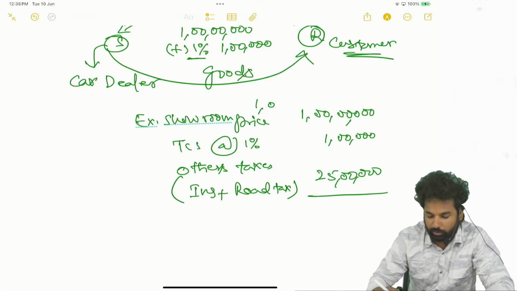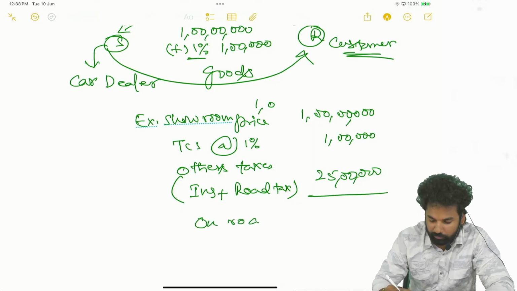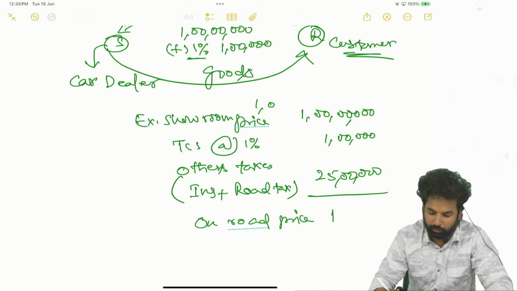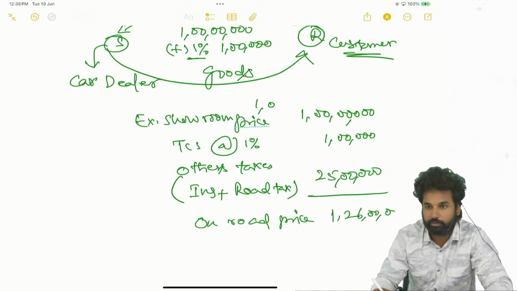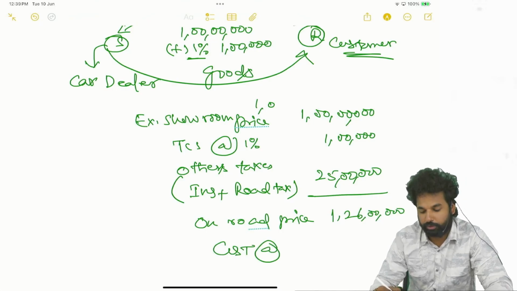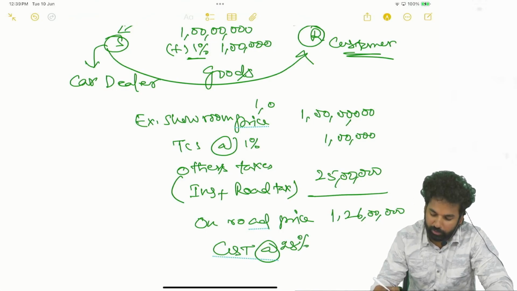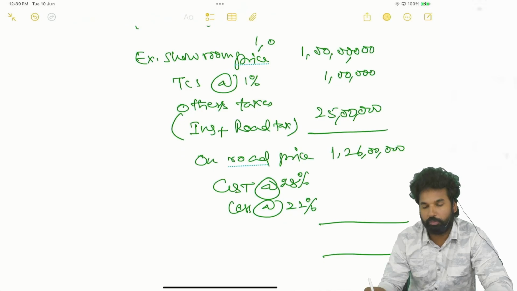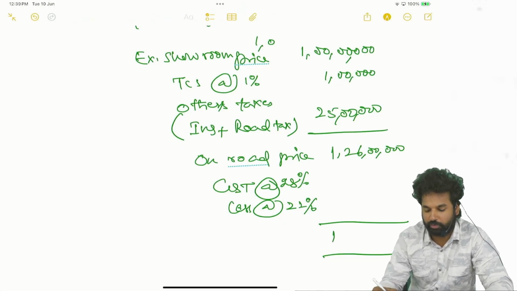So on-road price, how much? 1 crore 26 lakhs. GST at the rate of 28% and cess at the rate of 22%, both will be levied. Almost 50% will be levied, near about 1 crore 80 lakhs it would come.